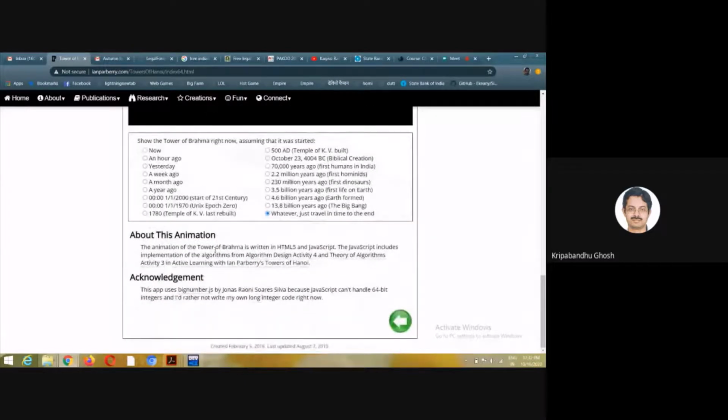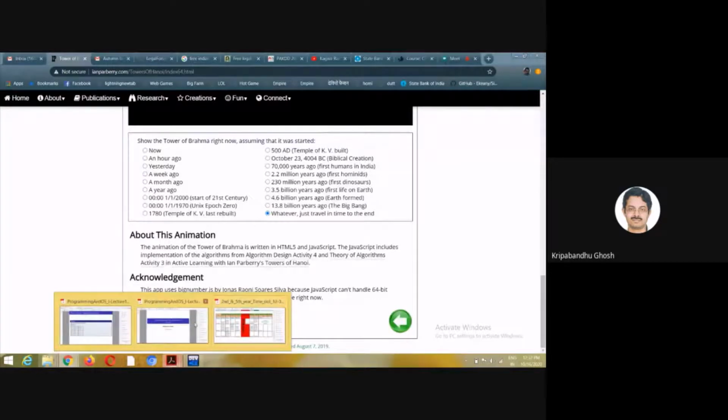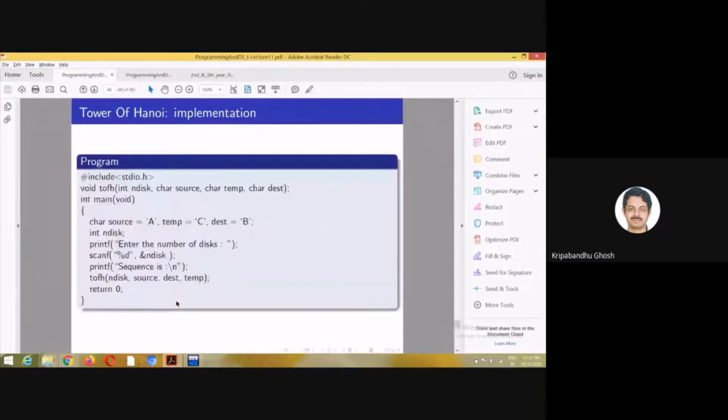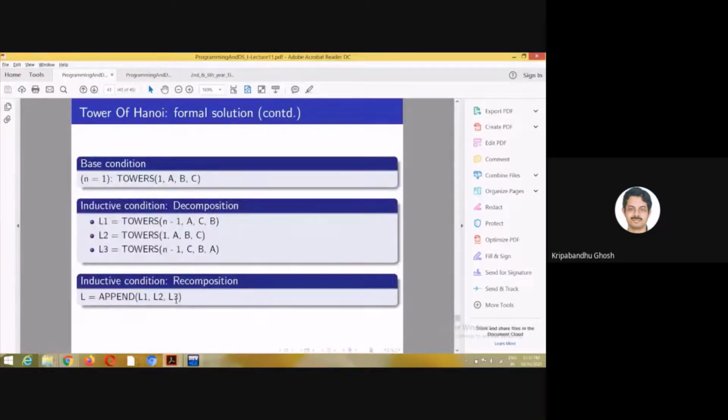And it is always customary, even if we are not able to solve the problem, to represent the problem in a way in which the solution can at least be visualized. So this is an example where you can at least visualize the problem. So here is a visualization of the problem. Here you can break the problem into sub-problems and basically recompose.